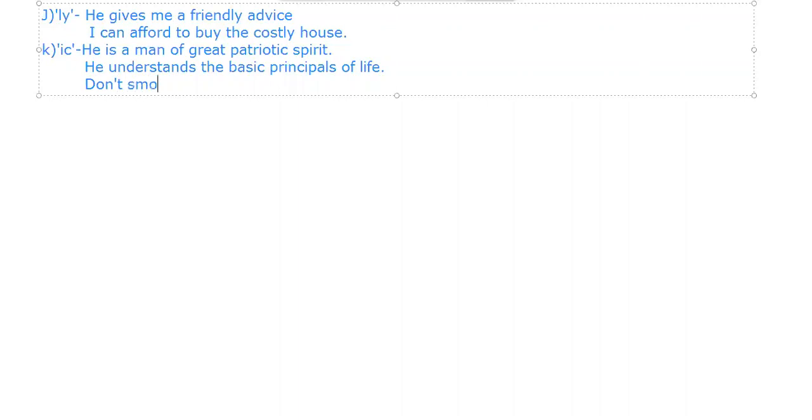Like you might have heard about, don't smoke. Don't smoke at public places. Right? So these are few sentences, these are few words which we basically construct the adjectives through these words. Right? So adjectives can also be used as complements.